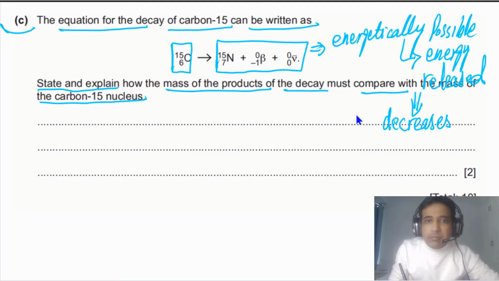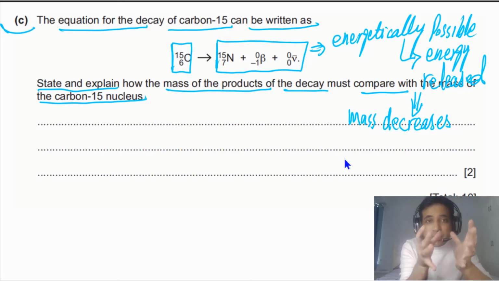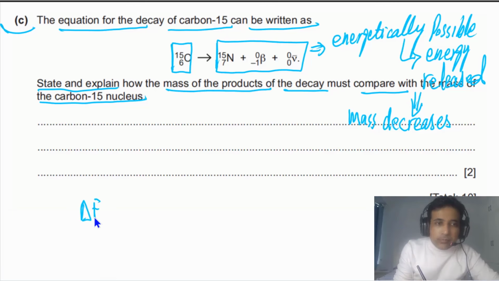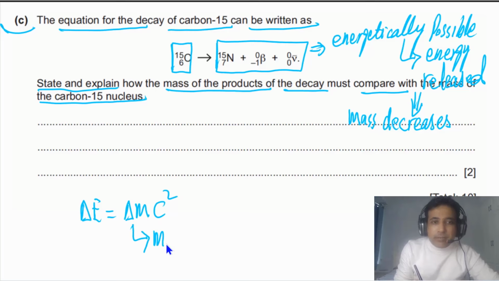Then the energy released we can also calculate with the help of this: delta E is equal to delta m c squared. And this delta m is the mass defect. Mass defect means a decrease in mass. So the mass of the daughter products has to be lower than the mass of the parent nucleus. So that's all you need to understand. Let me show you the answer, how you can write it down. In your answer, you can mention these points.